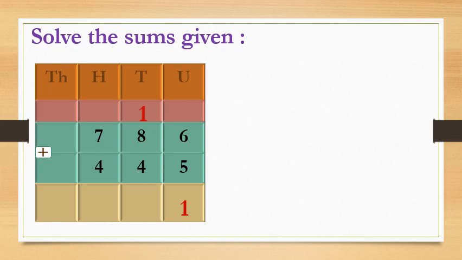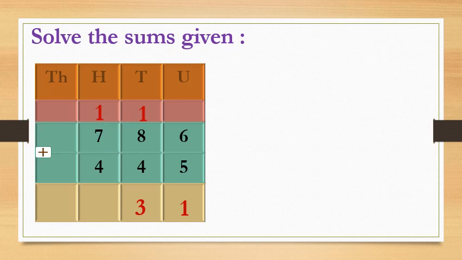Means one is carried over to the tens place. Now we will add the numbers in the tens column, that is 1 plus 8 plus 4, that is 13. Again here 13 tens means 1 we will carry over to the hundreds place.